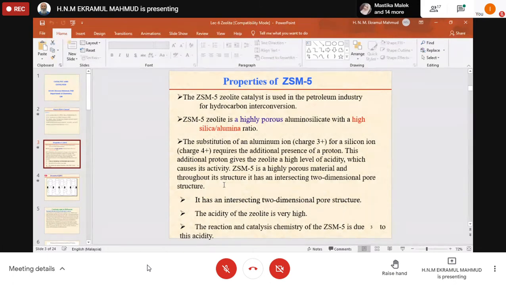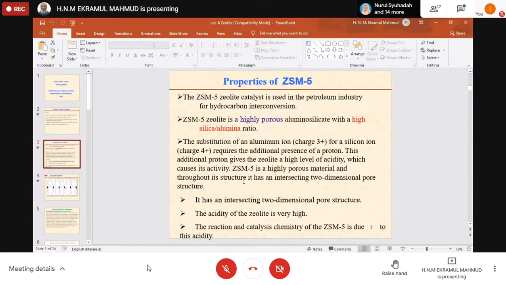Otherwise, due to this acidity, over-cracking or other undesirable things happen. But in many processes this acidity is required, and sometimes high acidity is required to get the desired product.